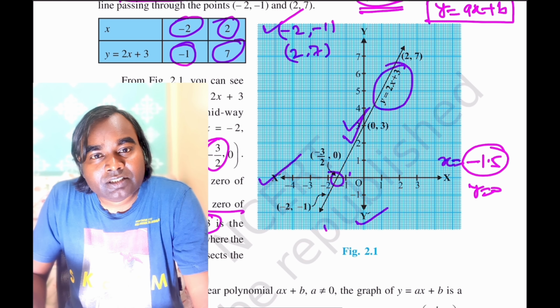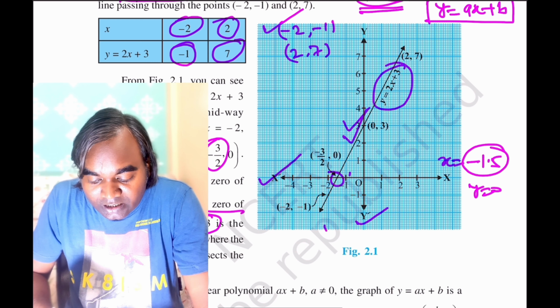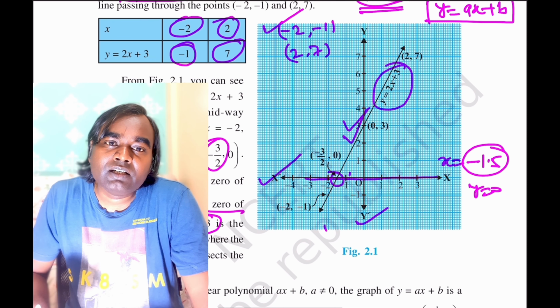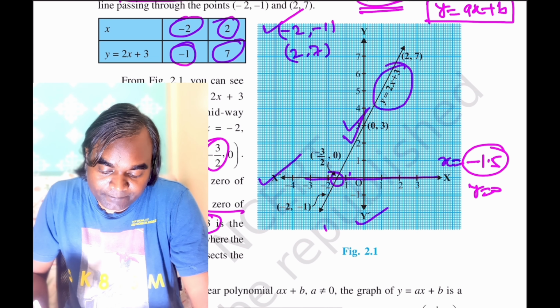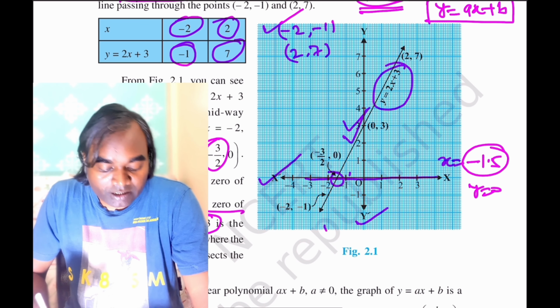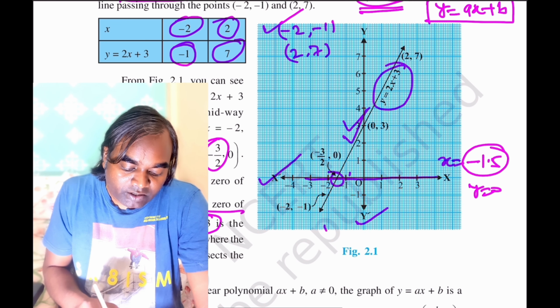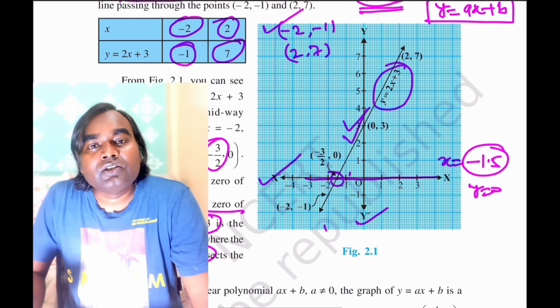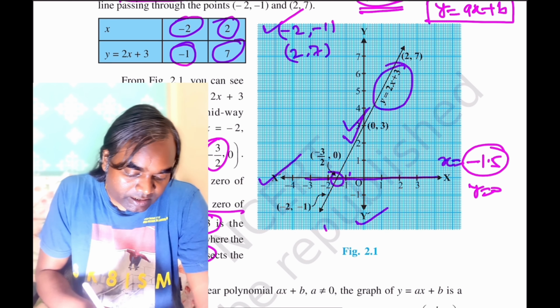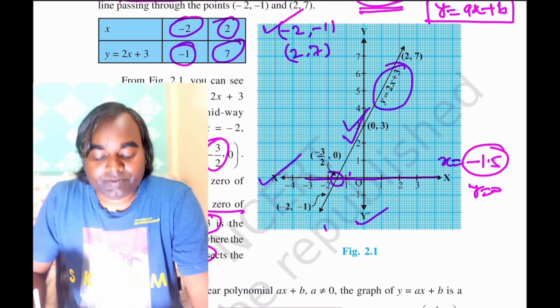That means the point where it intersects the x axis. Value of y will be 0 only where it intersects the x axis. Okay. So in other words, the zero of this linear polynomial is nothing but the x coordinate of the point where the graph y is equal to 2x plus 3 intersects the x axis. So this is the representation.